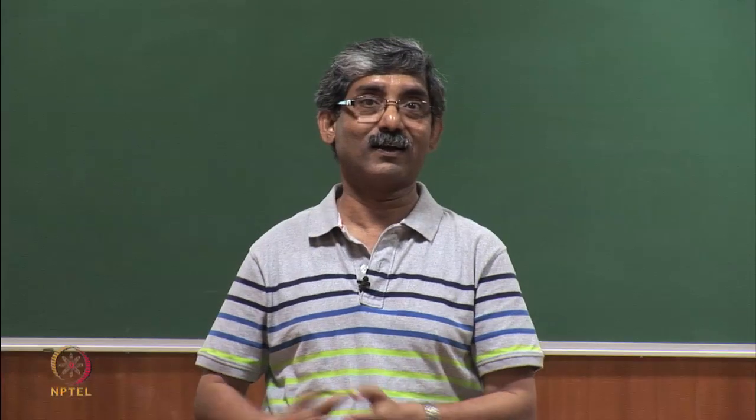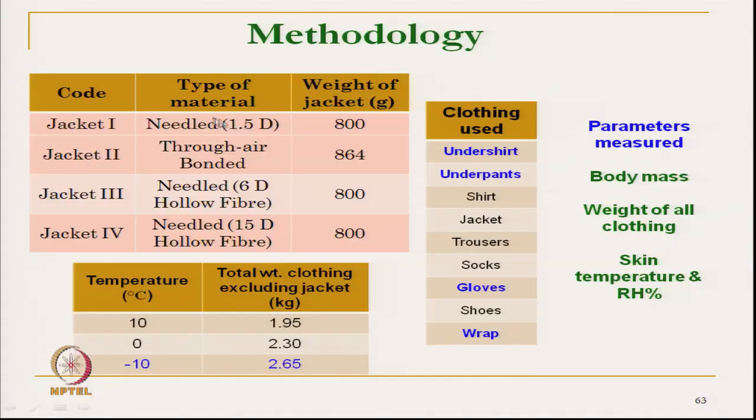Through the wear trial technique we could say that jacket 2 is not suitable for extreme cold climate clothing. We performed the test in 3 different environmental temperatures: 10 degree Celsius, 0 degree Celsius and minus 10 degree Celsius.